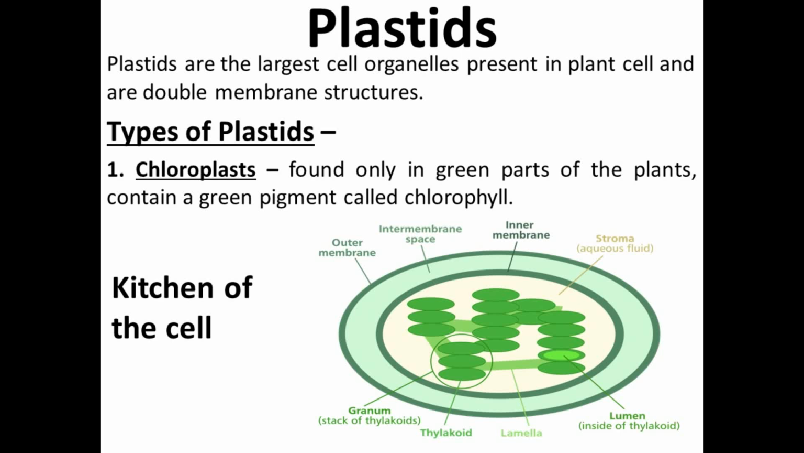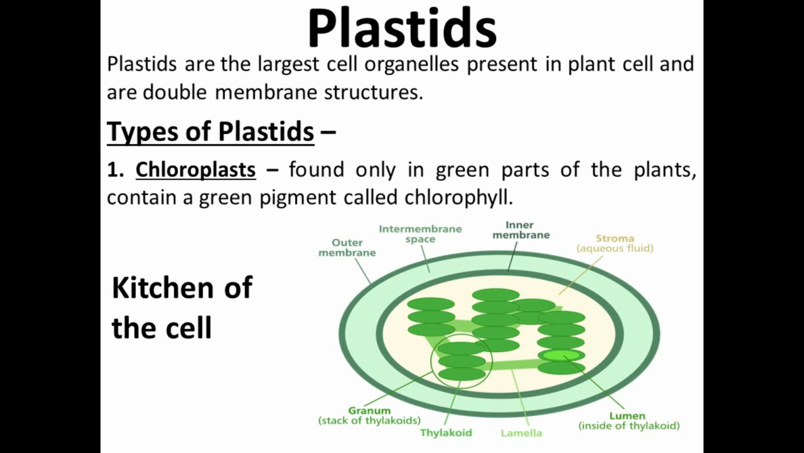Next cell organelle is plastids. Plastids are known as the kitchen of the cell. As we get our food from the kitchen in our home, likewise the cell gets its food from the plastid. Plastids are the largest cell organelles present in plant cells, means they are absent in animal cells, and they are a double membrane structure, outer membrane and inner membrane. Next is the type of plastid. It is basically of three types: chloroplast, chromoplast and leucoplast.